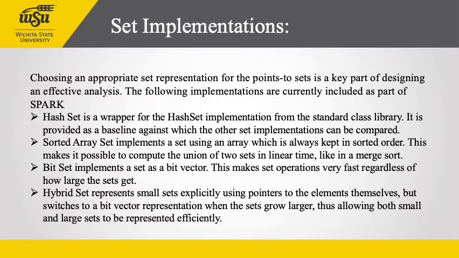There is sorted array set, which implements a set using an array that is always kept in sorted order. This makes it possible to compute the union of two sets in linear time, like a merge sort. And then there is bit set, which implements a set in a bit vector format. This makes set operations very fast regardless of how large the set gets. The only drawback is that many sparse sets use a very large amount of memory.